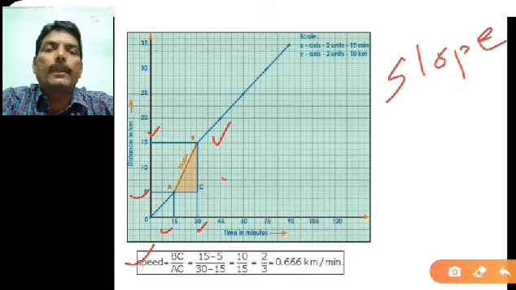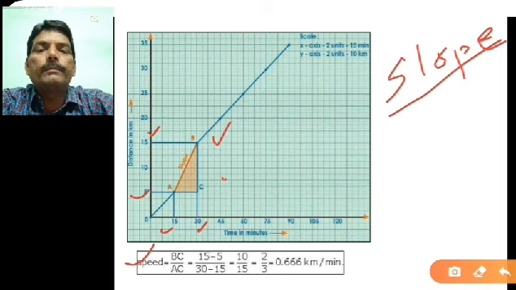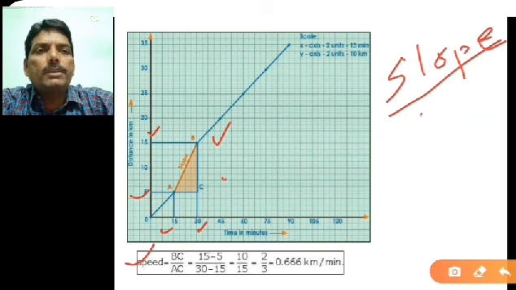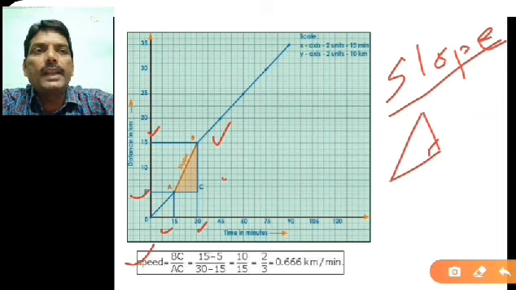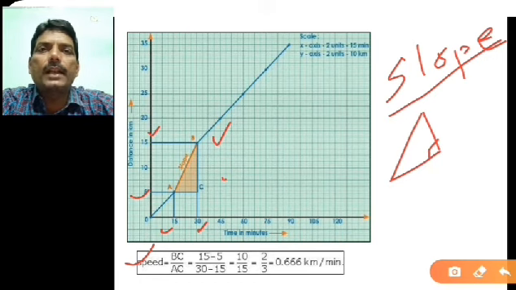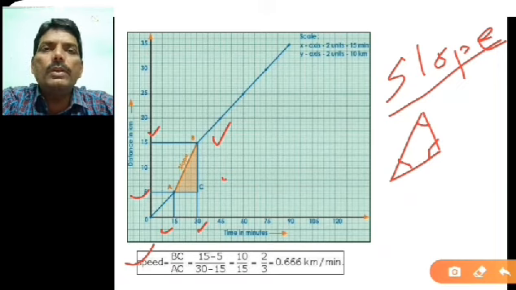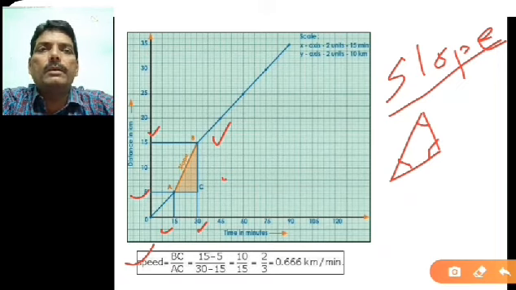Now what is slope? Slope is actually applied in a right angle triangle, and in a right angle triangle you are having this 90 degree angle. Since it's a right angle triangle, one angle will be 90 degree, then you are having this one angle and this another angle. Now you have to choose any one angle for this.